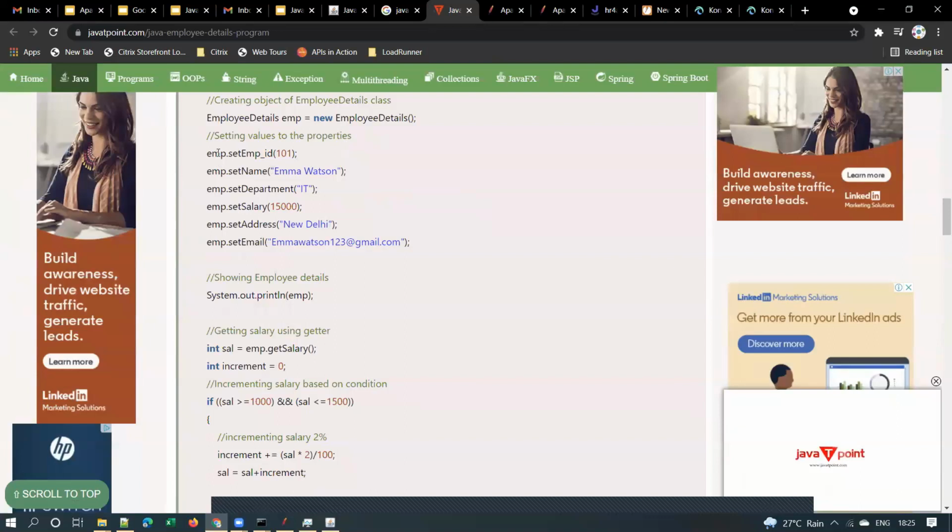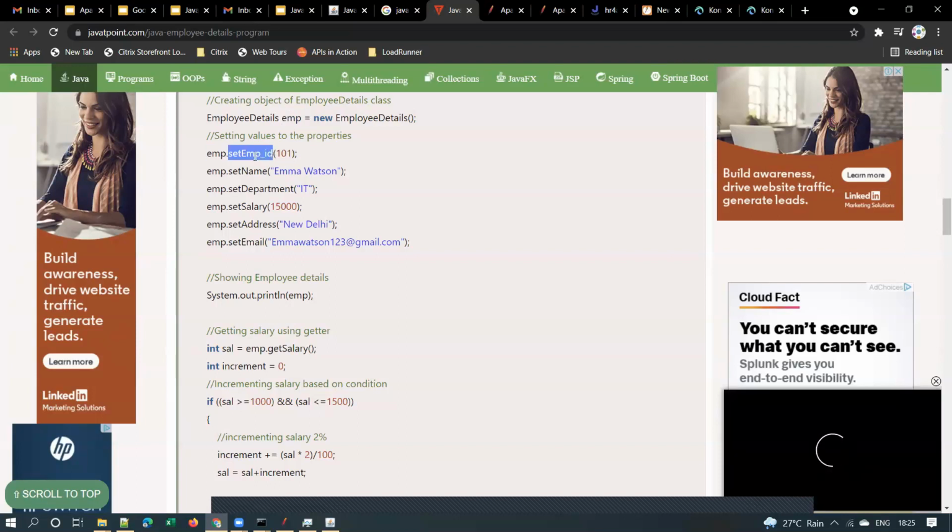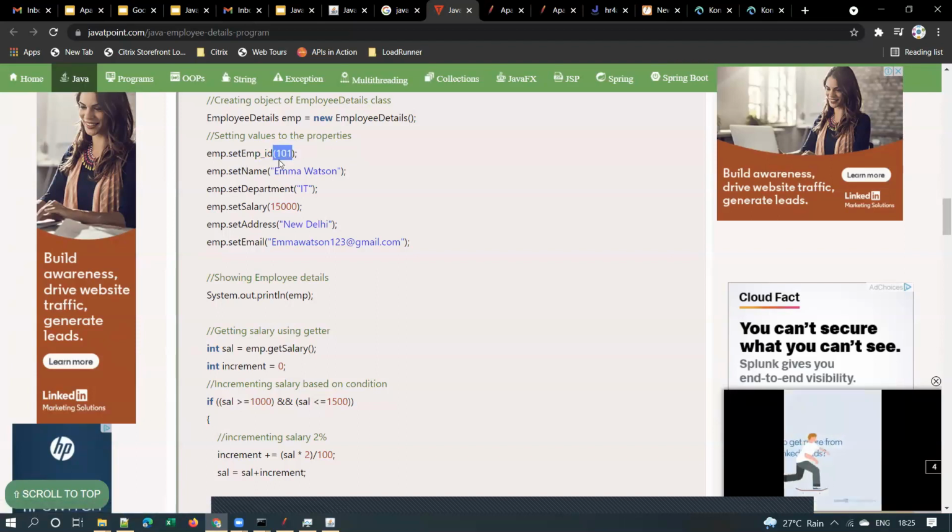Okay, so see here, this is the object name, employee. I gave the same example, right? EmployeeDetails emp = new EmployeeDetails means one employee object is created, and suppose HR enters the employee ID as 101. Then what happens is, this is object name dot method name, setEmployeeID, which means set employee ID as 101, right?